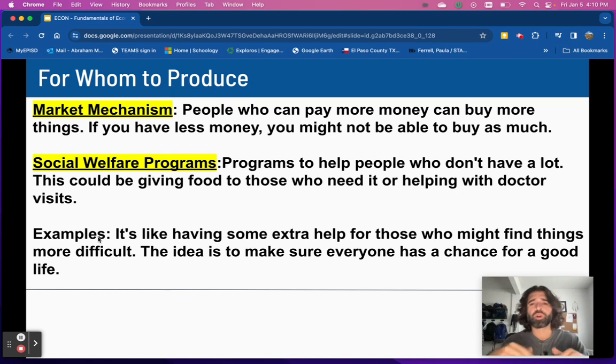Also, we have programs, right? Programs in societies to help other people that don't have a lot. So this could be like giving food. Think about those food pantries. Also, money for doctors. Think about Medicaid, Medicare, right? These are all examples of why and how, or for who, to produce these things. Okay.